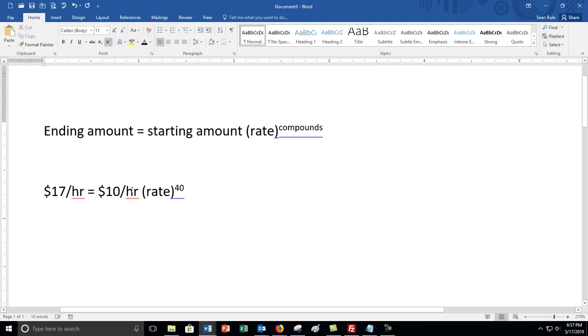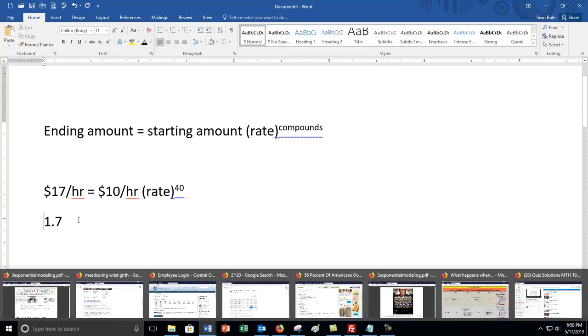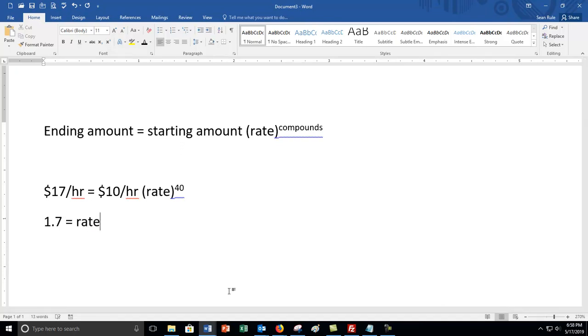So the first thing you have to do is divide both sides by the $10 per hour to get rid of it. So you divide $17 an hour by $10 an hour, and you literally just get 1.7, which I got to make a non-superscript. The units disappear because you divide them off. And then you're left with equals rate. Well, I'll just copy it down from here.